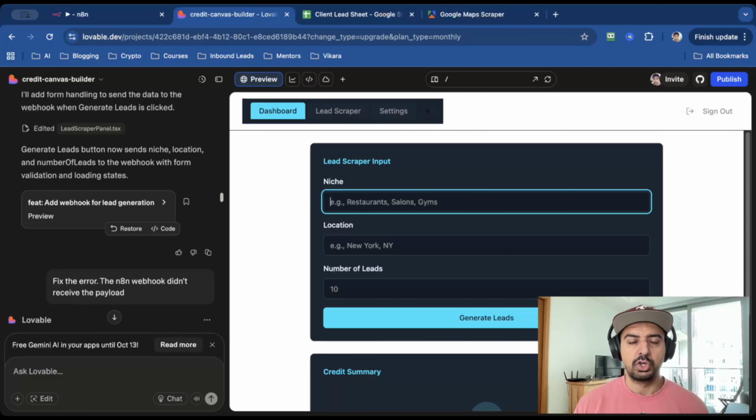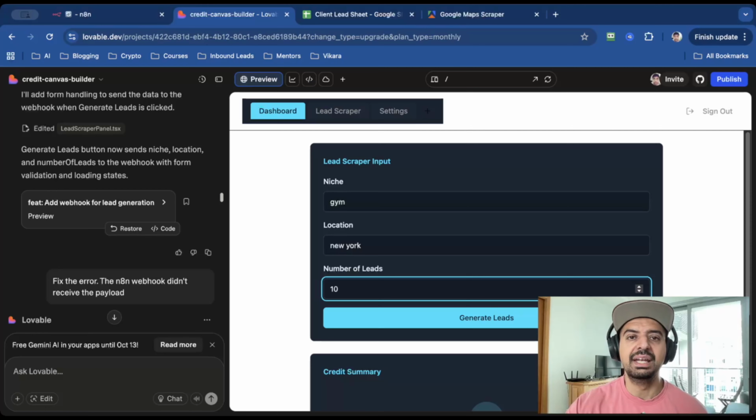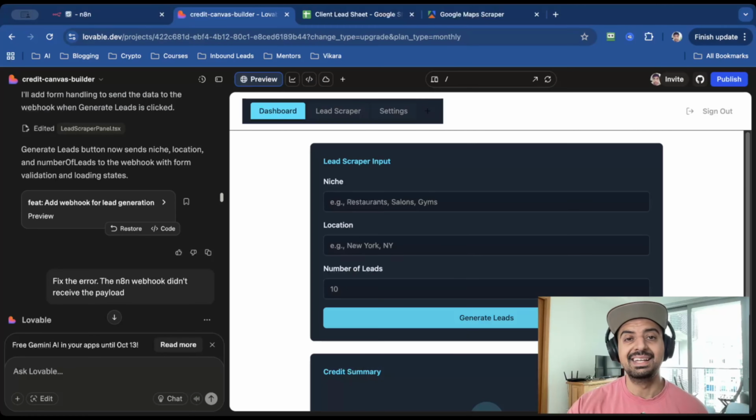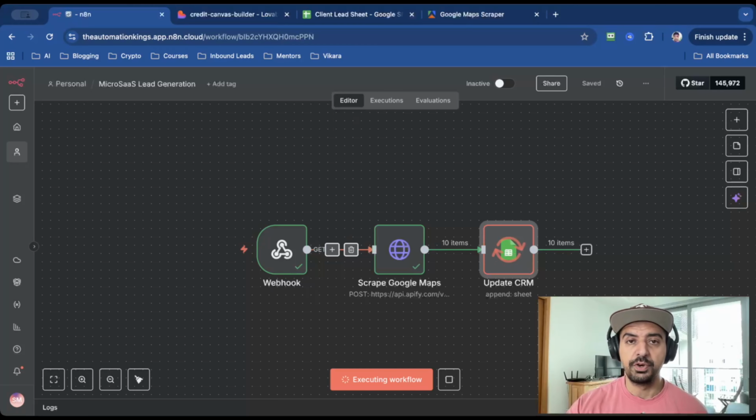Okay, let's test this. So imagine a scenario where I sell this solution to a client. Now the client wants leads, so they log into the system and they do a search for gyms in New York and they want 10 leads. Once the client hits generate leads, it then triggers the workflow inside of n8n. And here's the workflow that's actually been triggered.